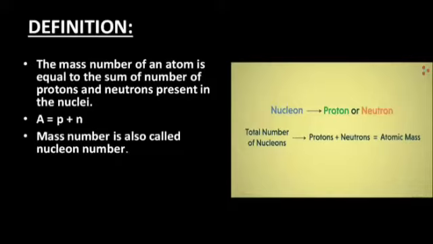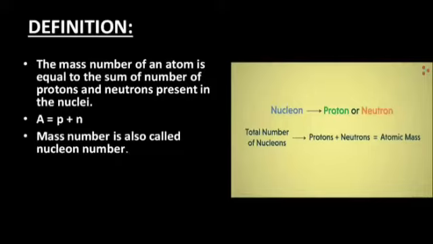representation that can be used to memorize the definition of mass number easily. Like A represents mass number, and mass number is equal to P plus N. P shows the number of protons and N shows the number of neutrons, and the plus sign shows the sum.